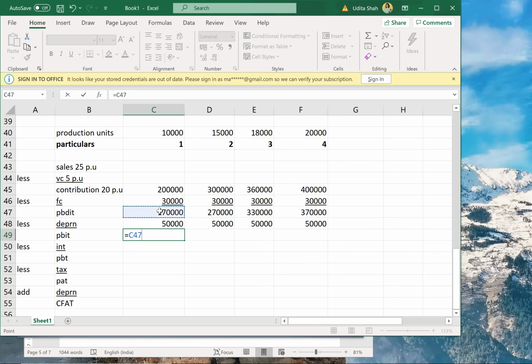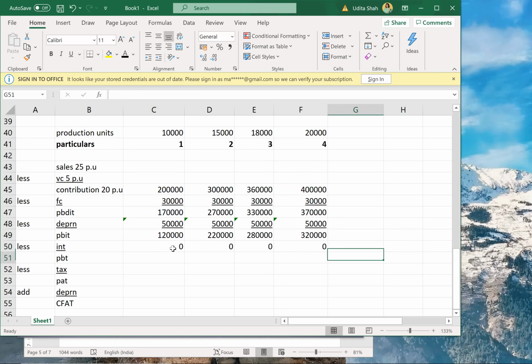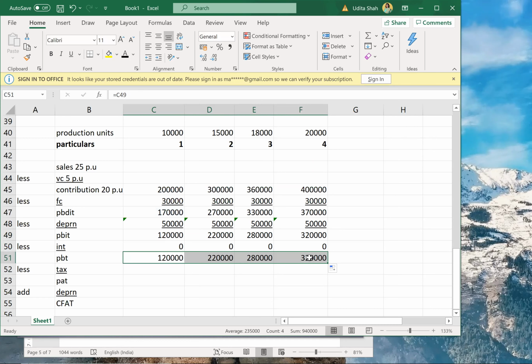So PBIT will be 170,000 minus 50. There is no interest, interest is 0, so PBT will be the same.